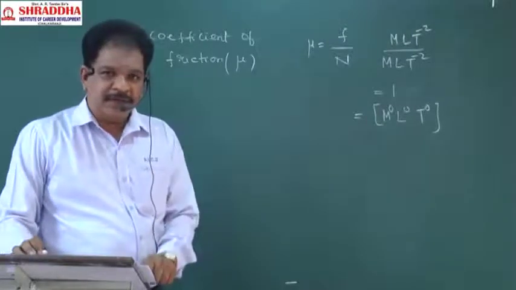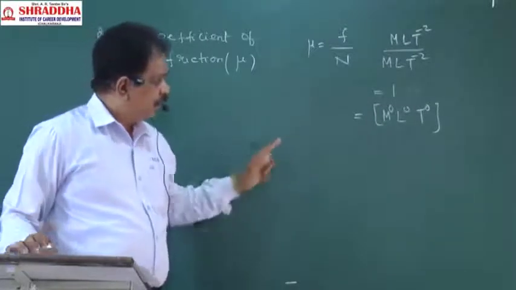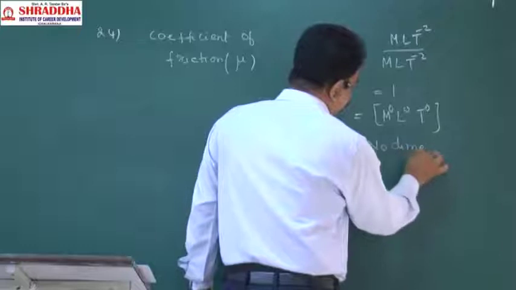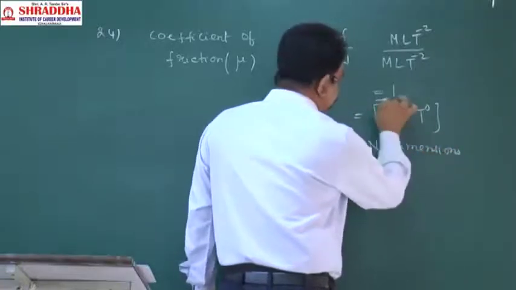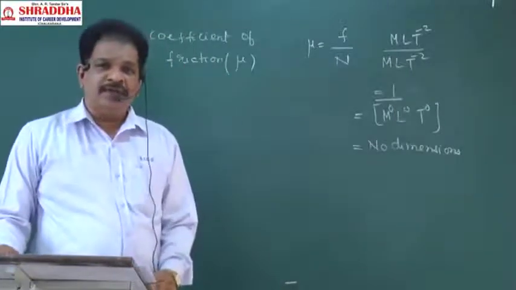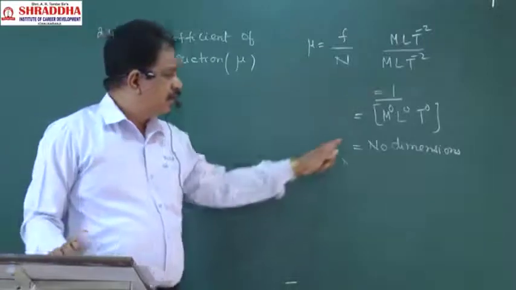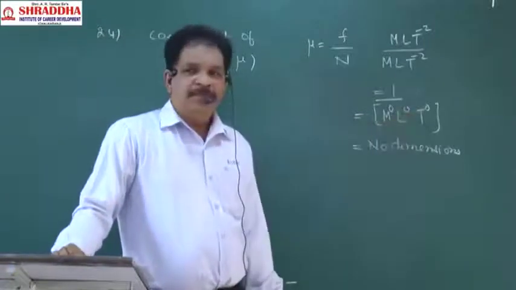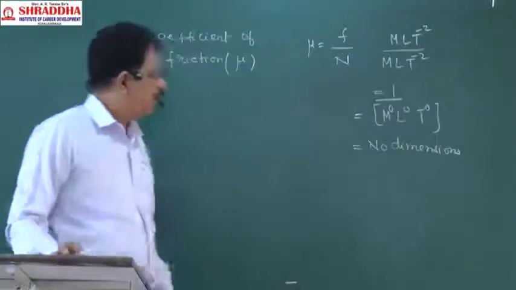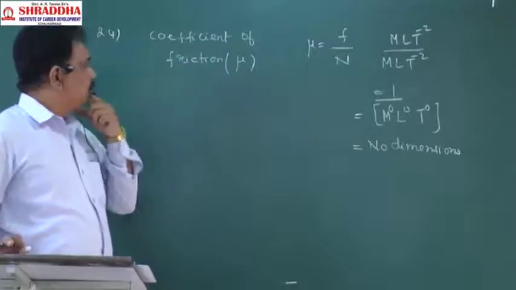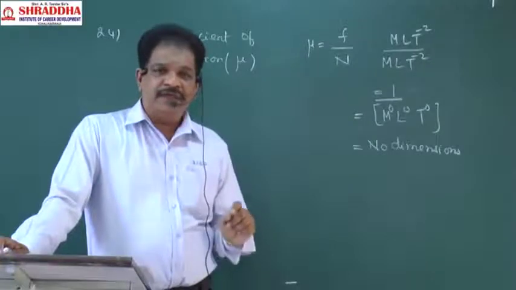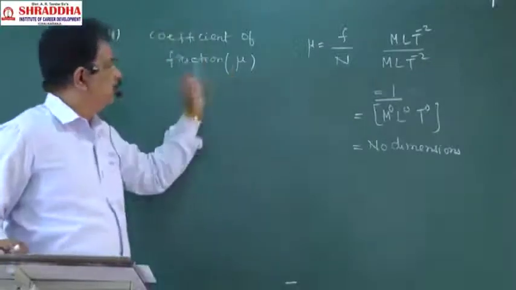Are you understanding my point? We may write no dimensions, we may write 1, we may write M power 0, L power 0, T power 0. This is the best representation. It has no dimensions. Clear? That is about coefficient of friction, indicated by the letter mu.